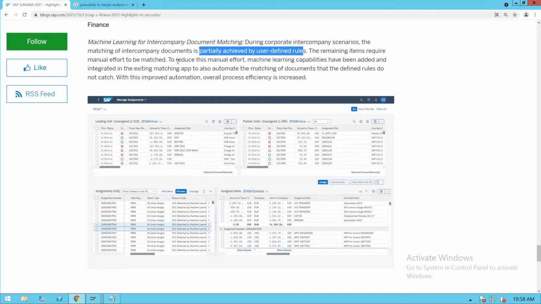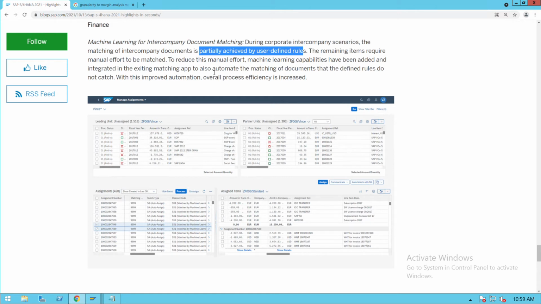To avoid that manual effort, SAP brought this new concept, where we can give some additional configuration or additional inputs so that SAP itself understands how to match intercompany transactions. So we need to explore this also, and SAP will start clearing the intercompany documents based on the inputs which we have given.